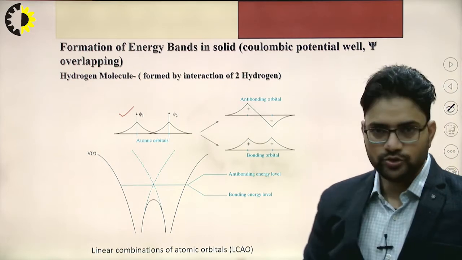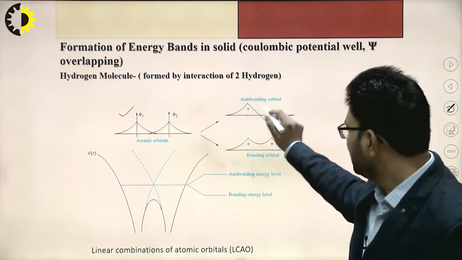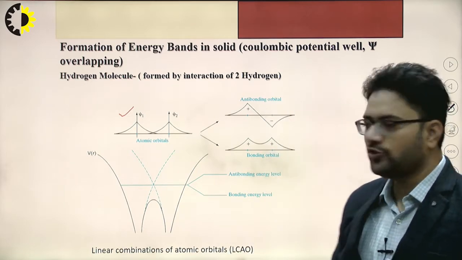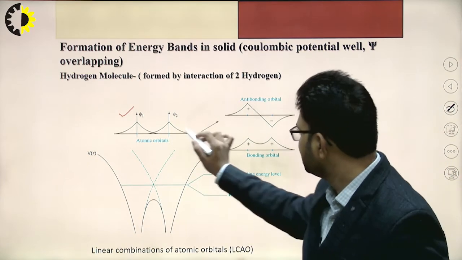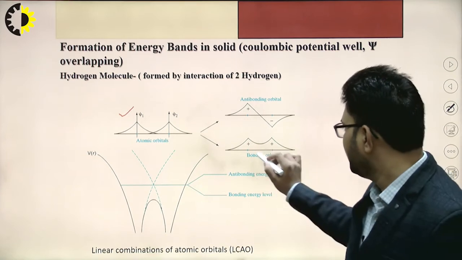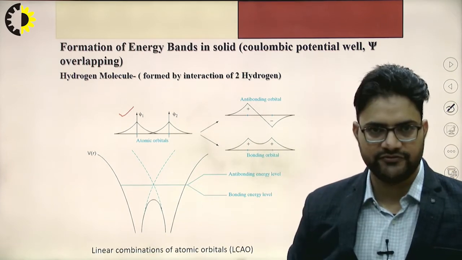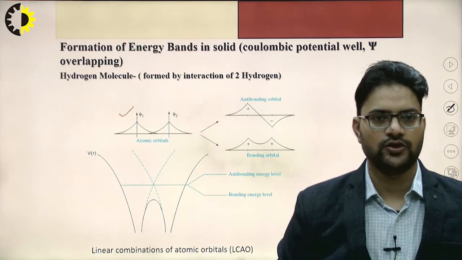Two possible cases may be there: the bonding atomic orbital and the anti-bonding atomic orbital. When these two wave functions are added together, they form the bonding atomic orbital, whereas the difference between the two gives the anti-bonding atomic orbital.